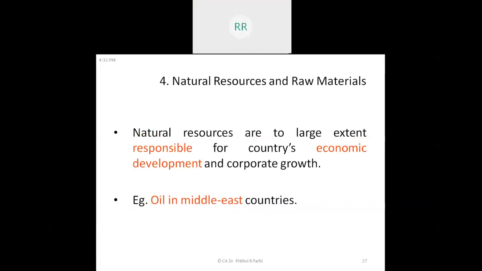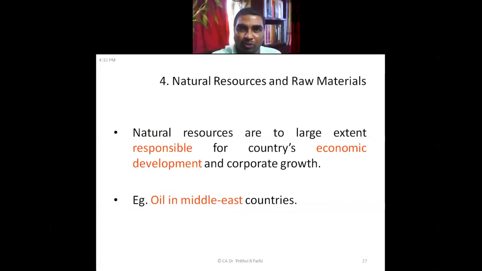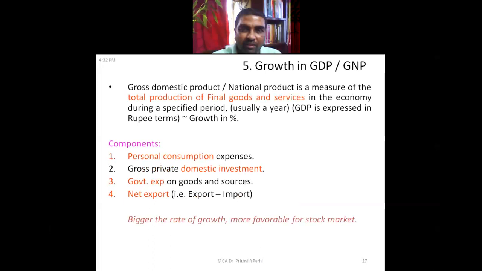Natural resources and raw material, their availability. If a particular country has raw materials and natural resources available in plenty, naturally the economic situation is better. Now, growth of GDP, gross domestic product, or gross national product. That means the value of all goods and services. If that is growing, that will also have a good impact on the economy.